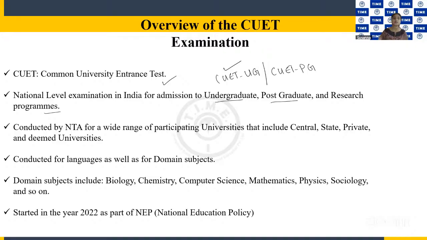CUET languages are there for specific languages, as well as the exam for domain subjects. So what are the domain subjects? The domain subjects include biology, chemistry, computer science, mathematics, physics, sociology, and so on. We have many domain subjects which we can write.